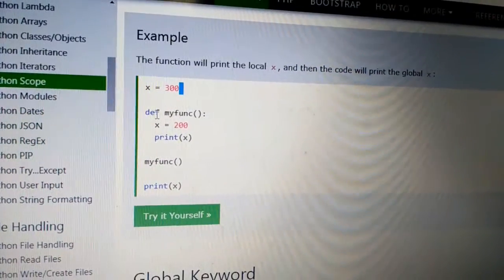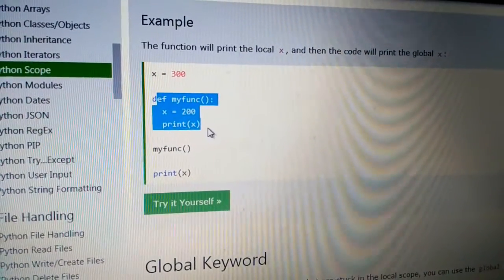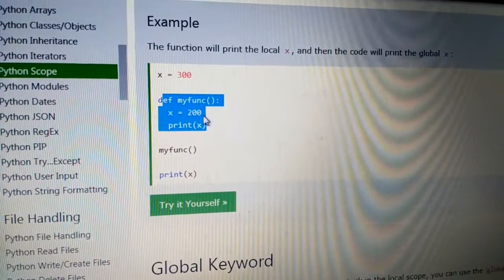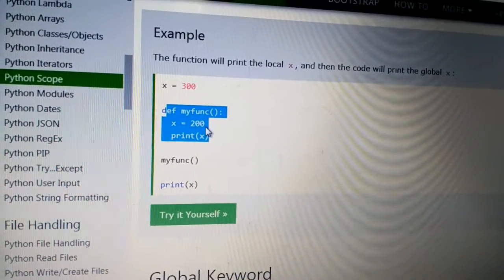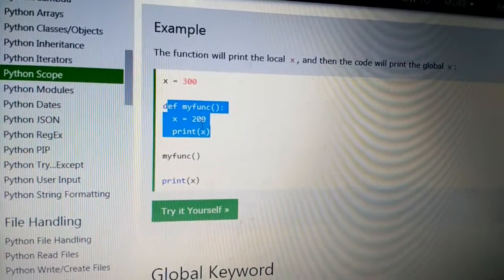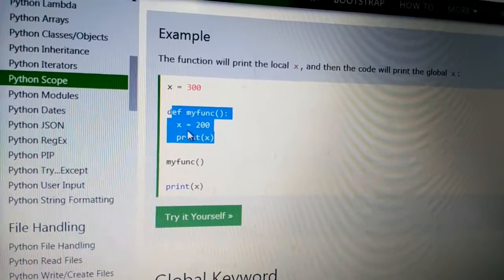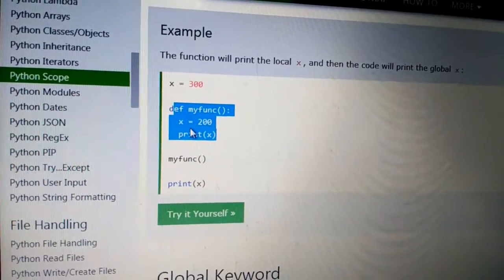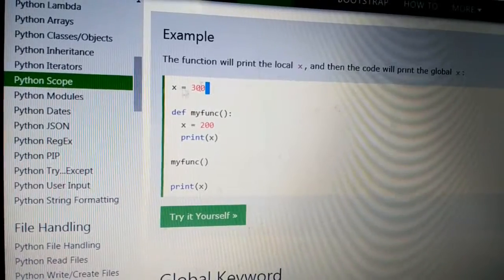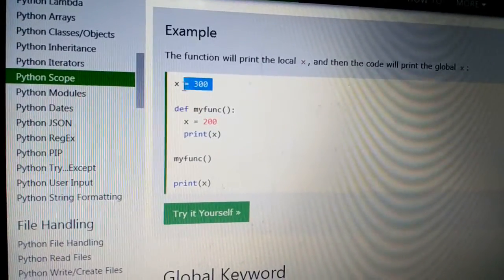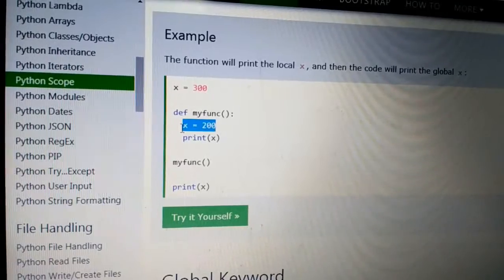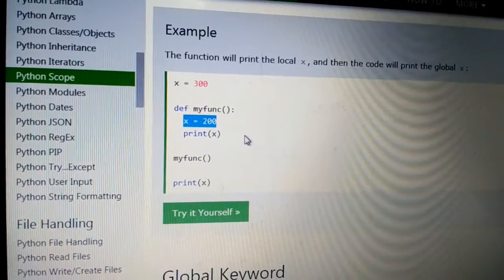Next, we define the function my function here. In this sub function, the same variable x is created with the same name but with a different x value. This is one scope. This one is another scope. This one is the global scope. This one is the local scope.